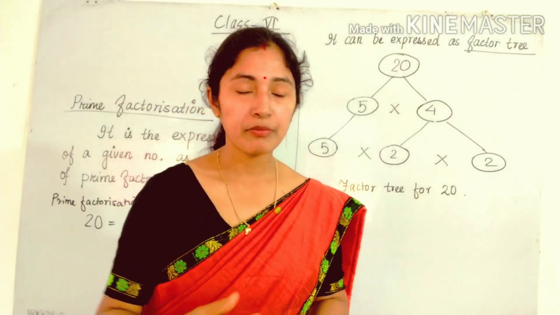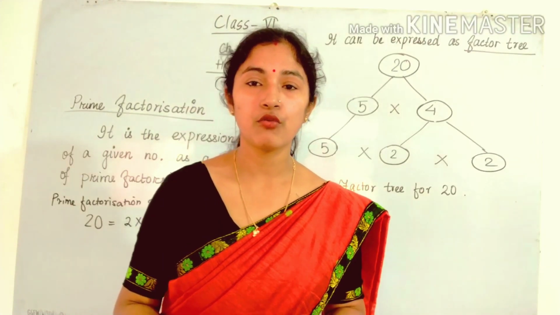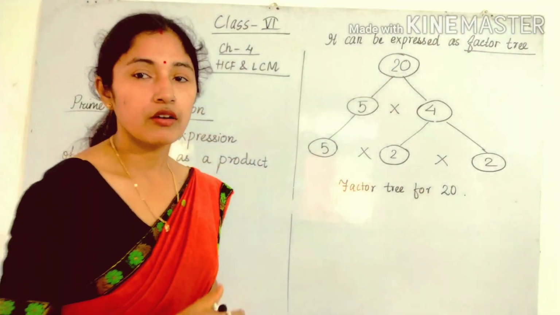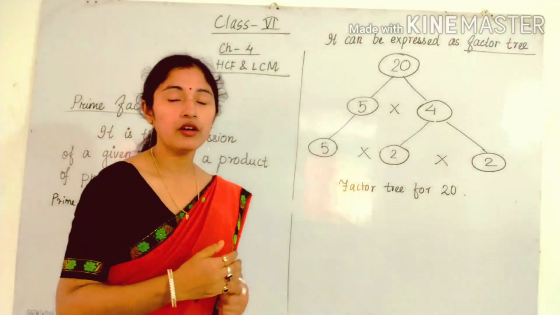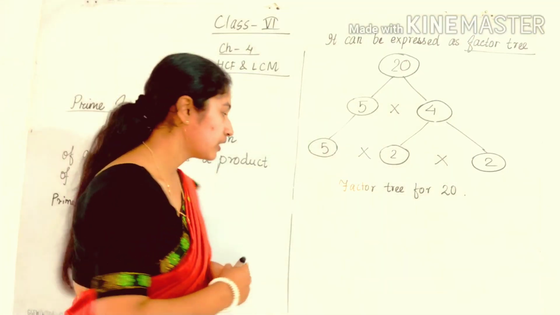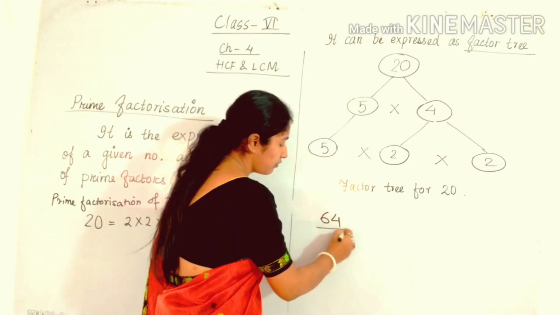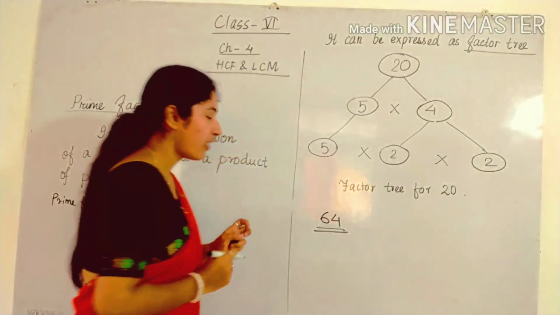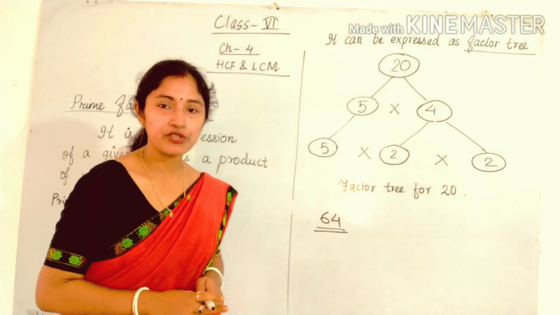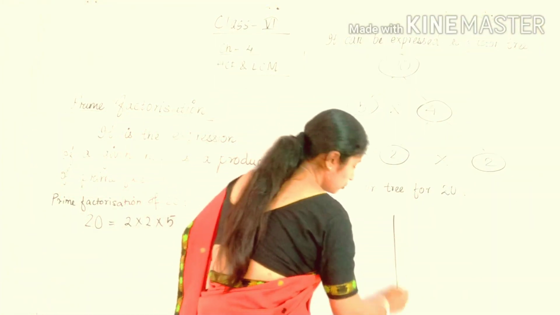So next is the prime factorization of bigger numbers. So what will happen when we have a bigger number? Then we have to do like this. For example, we are having a number 64. So how will we find the prime factorization of 64? We have to draw like this.